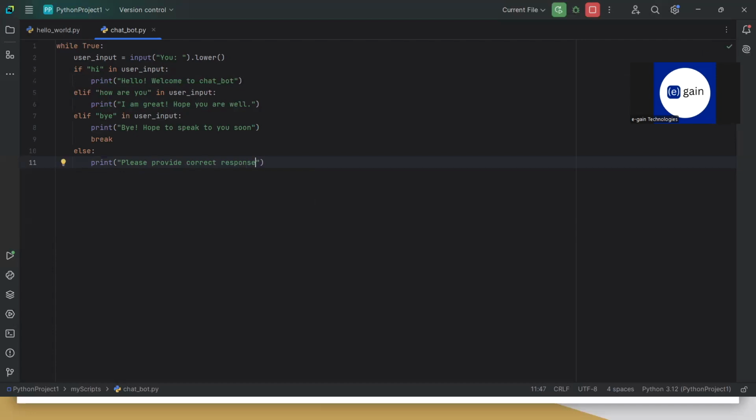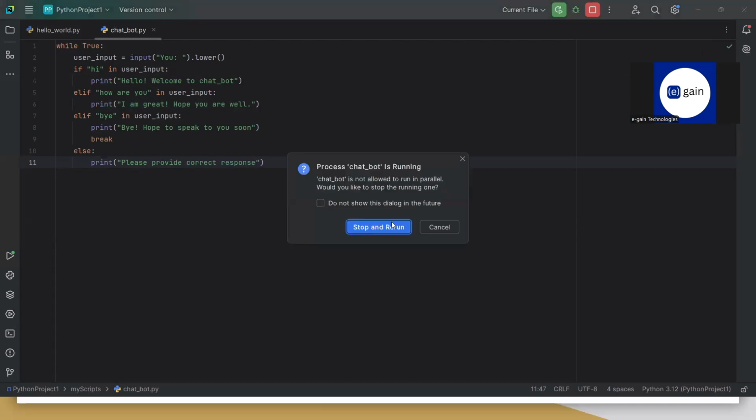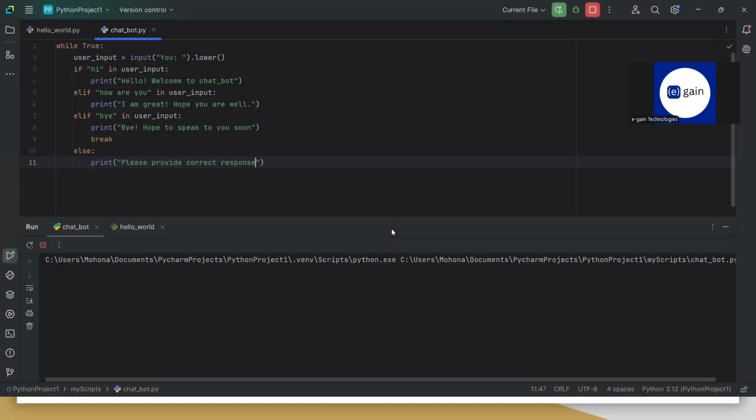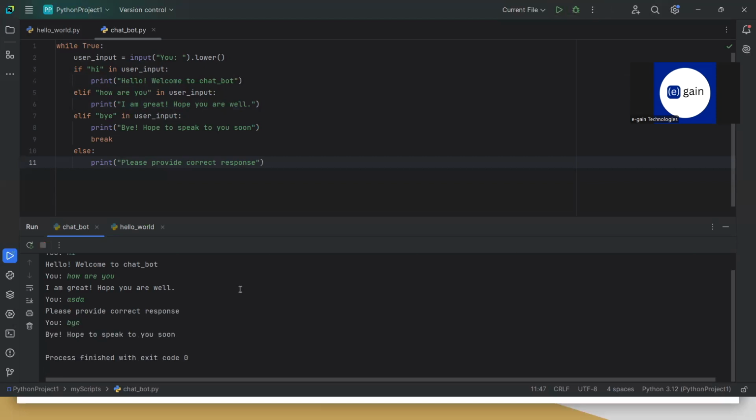Now, if I run this, let us see what happens. If I say hi, it says hello, welcome to chatbot. If I say how are you, it says I'm great, hope you're doing well. Now suppose I give it a random response. It will tell me please provide a correct response. And if I say bye, it will say bye. So it is this easy to build a simple logic using if-else.